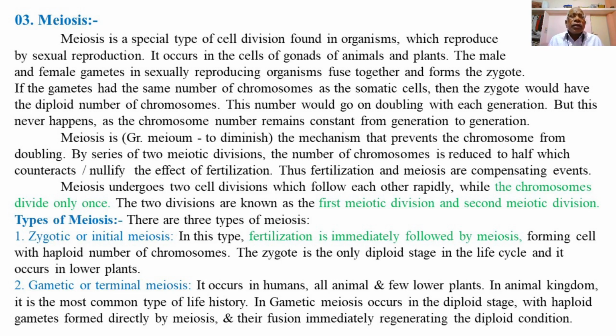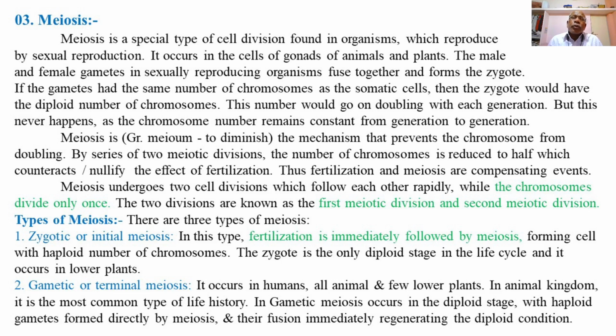Meiosis is the mechanism of cell division. Meiosis is the mechanism that prevents the chromosome from doubling its number from generation to generation.